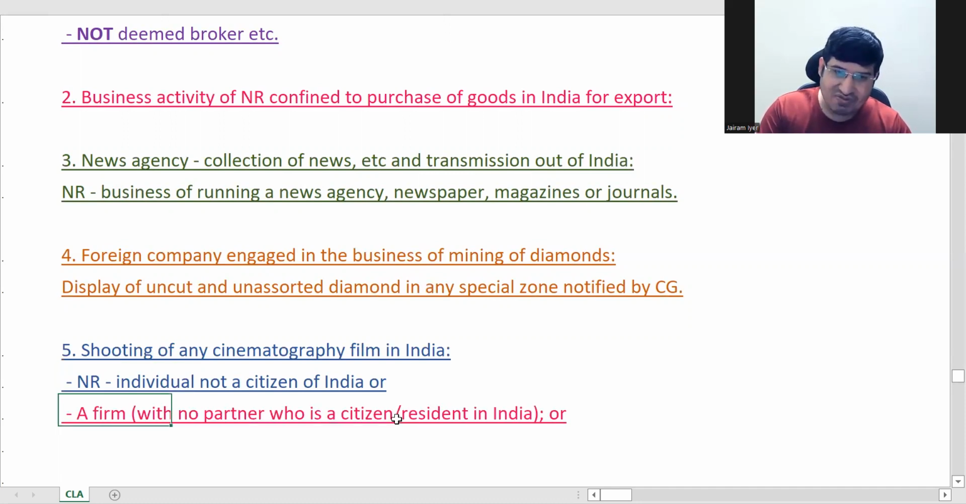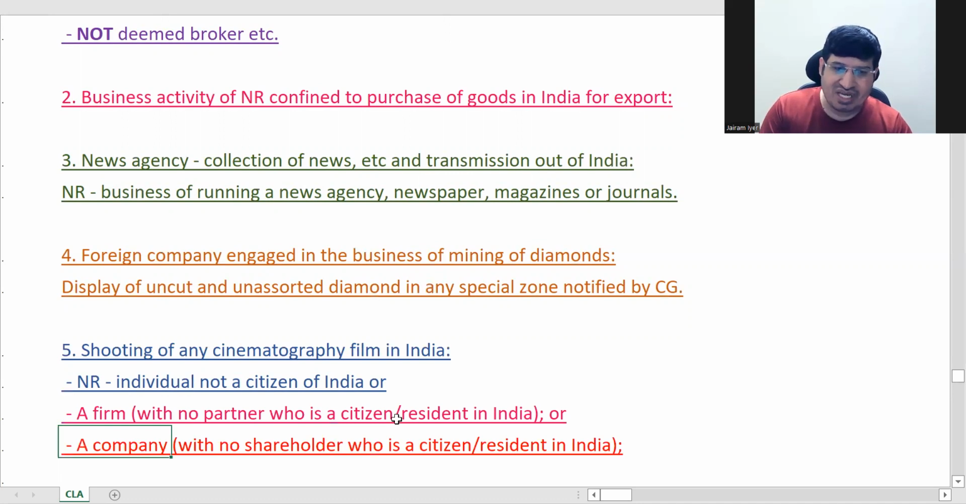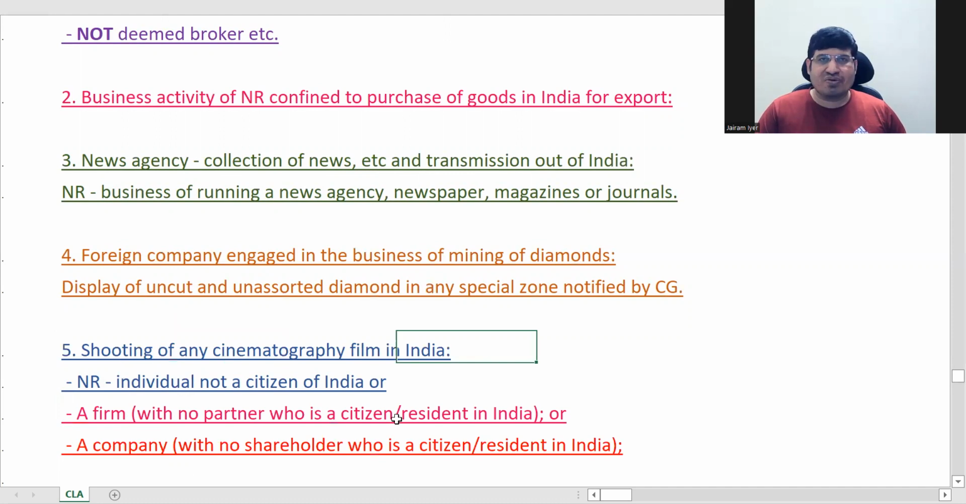If the NR is a firm, then no partner should be a citizen or resident in India. And if the NR is a company, then no shareholder should be a citizen or resident in India. It should be a pure non-resident basically, with no relation to India. If such people come to India and shoot any film, then it is not deemed as connection in India.